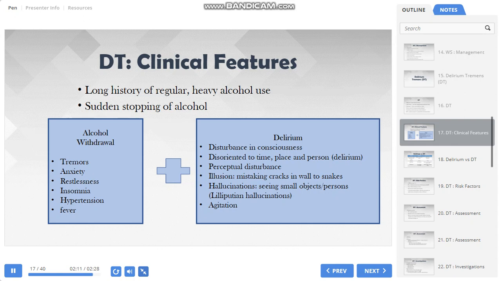So the presence of delirium, perceptual disturbances and alcohol withdrawal symptoms, in the backdrop of stopping of alcohol following a long history of regular use and heavy use in the recent past, are the clinical features of delirium tremens.